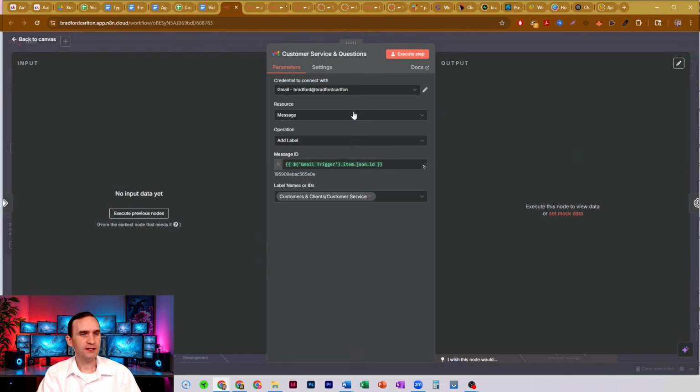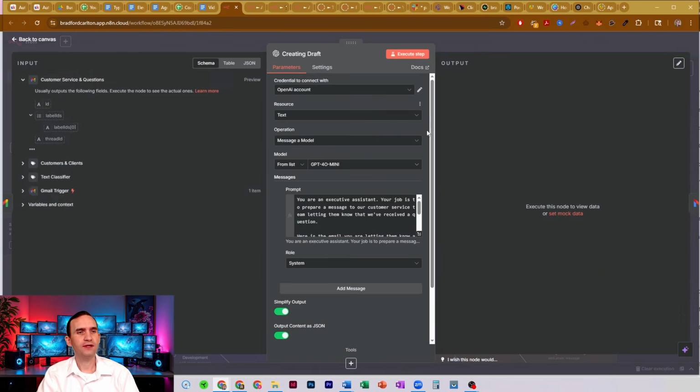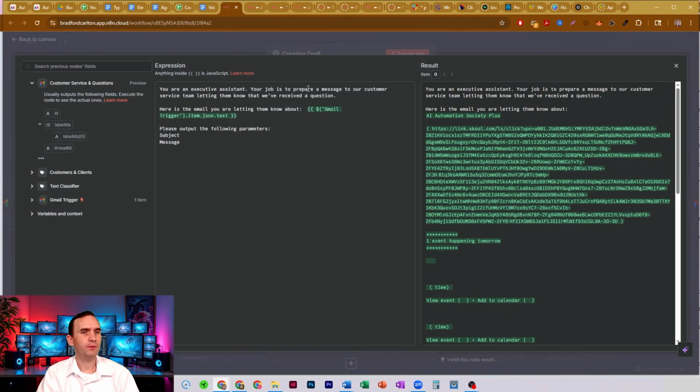So customer service and questions comes up this top path. It labels the message as customer service, customer support kind of label. Again, you can change the labels for yourself and your needs and your company. I just kind of have it so you can see it visually of what it is here, as well as then passes it through this email drafting agent here. It's actually an OpenAI node that is going to do a model operation using 4.0 mini, and we're outputting the content as a JSON. But what this one is doing is it is going to prepare a message to our customer support team.